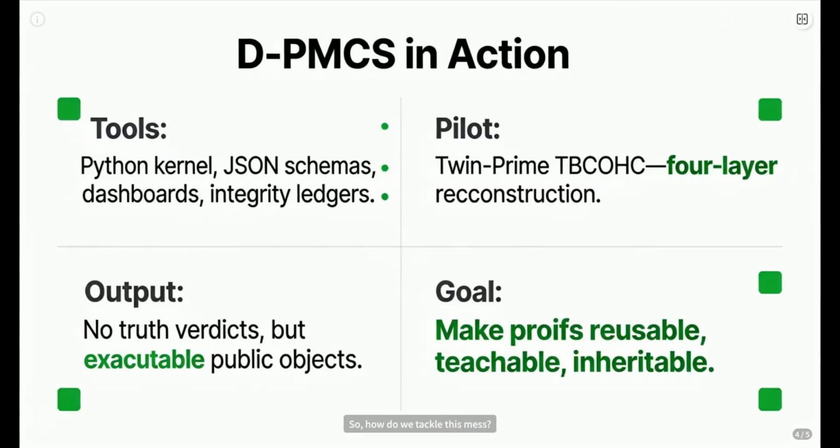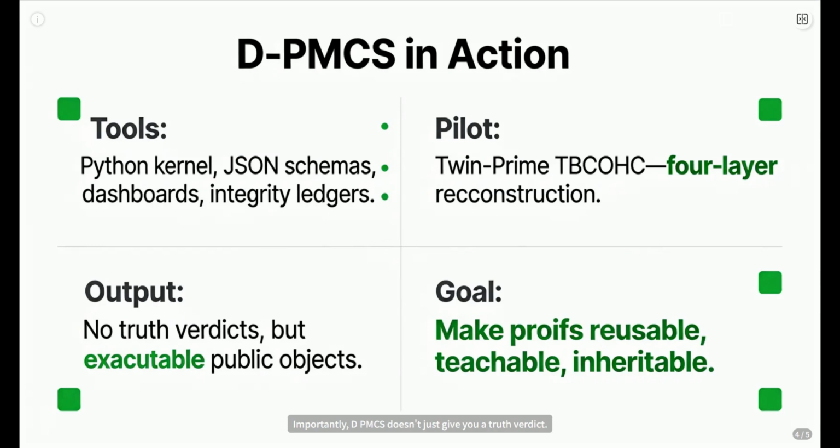So how do we tackle this mess? Enter DPMCS, the Duan proof metabolism and canonicalization system. It's not just theory, it's got tools. Python kernels, JSON schemas for tracking proof status, dashboards, even integrity ledgers using SHA-256. We've already run a pilot on the twin prime TBCOHC problem, showing a 4-layer reconstruction process.